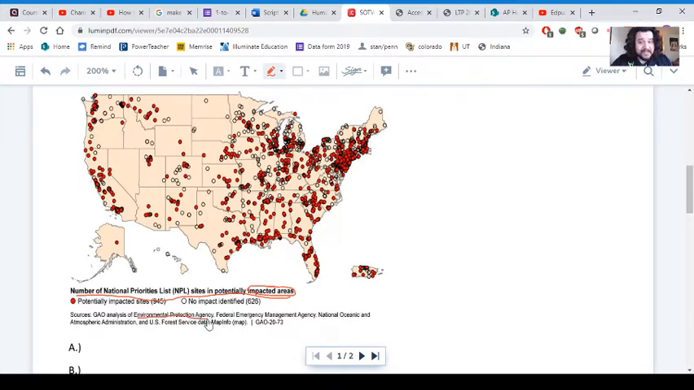And looking at the sources, it is a GAO analysis of Environmental Protection Agency, the EPA, National Oceanic and Atmospheric Administration, that's NOAA, and the U.S. Forest Service data. So we're looking at maybe environmental impacts, right? And generally, we're not looking for the positive impacts when we look at an environmental impact map. So we're looking for these environmental impacts, and we're probably looking at what we would call negative impacts, right? We're not looking at the good stuff here necessarily. We're looking at the negative impacts on the environment for various reasons. They don't give us any specific reasons, but we're looking at some sort of negative impact here.